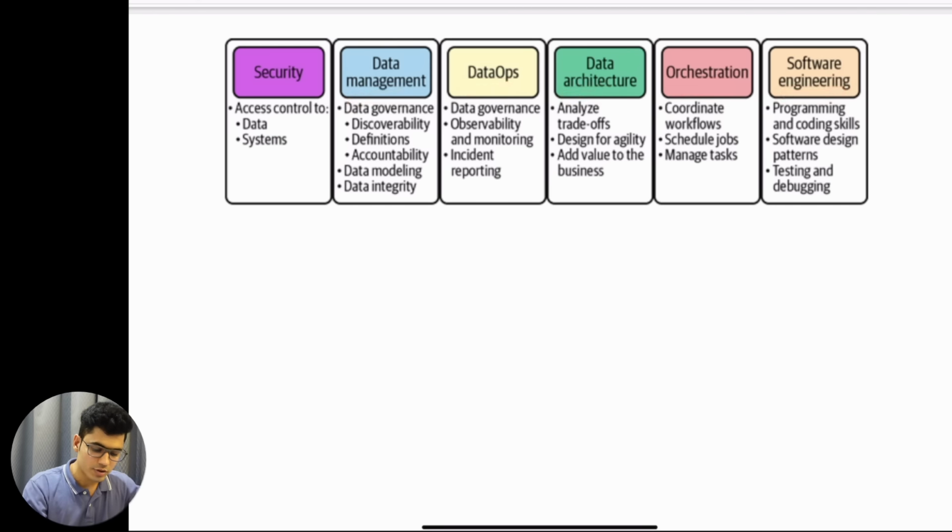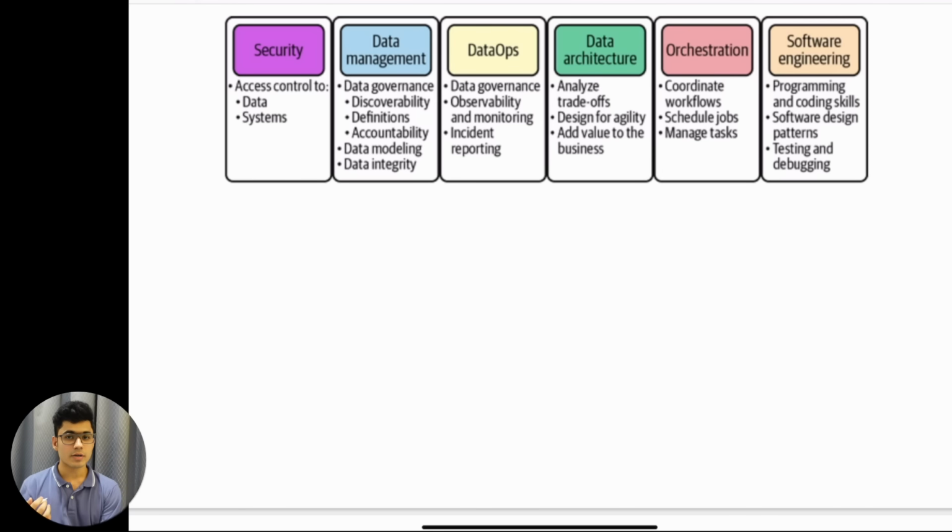So this is security. Just by the name you understand our data should be secure. That basically means who is able to access our data and the system. We need to make sure only the right person with the right authorization can access our data. We should not give access to our data to every single person that is working in the company. This is the importance of security.